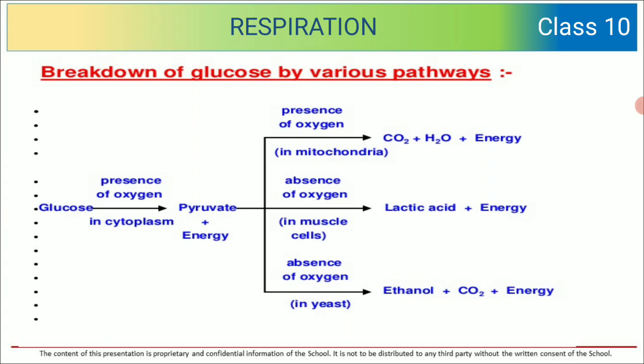First situation, children, was presence of oxygen. Now see what happens when there is absence of oxygen. Lactic acid plus energy in muscles, where it is happening in the muscles. And third is absence of oxygen in yeast. Ethanol plus carbon dioxide plus energy is formed.